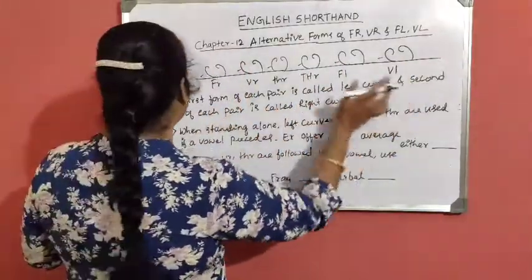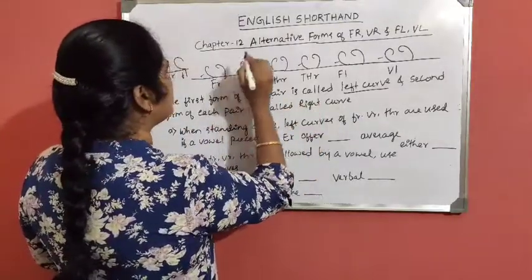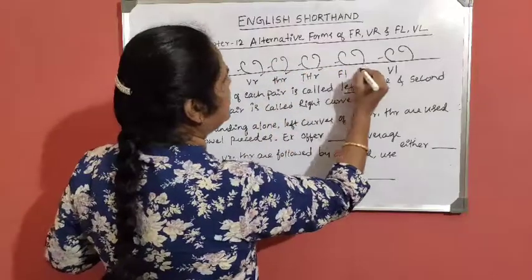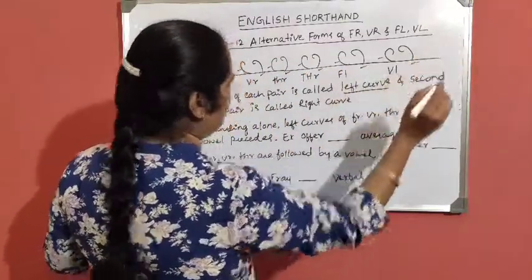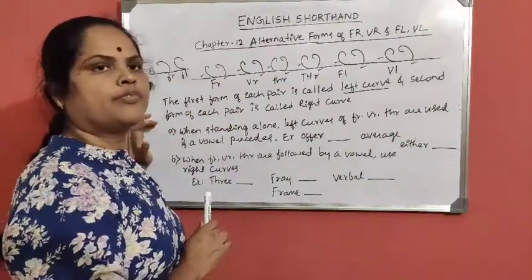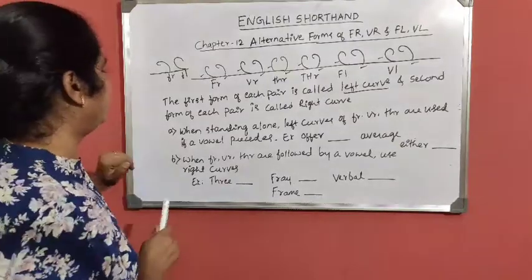Then the second form of each pair is called right curve. This is the second, for, were, thir, full, wal. Okay. Now we will see when to use the left motion curve and when to use the right motion curve.